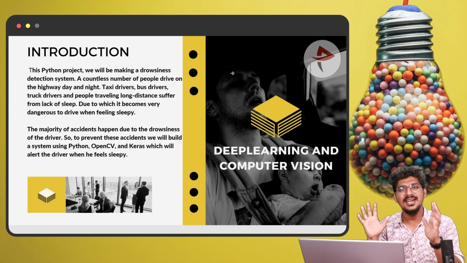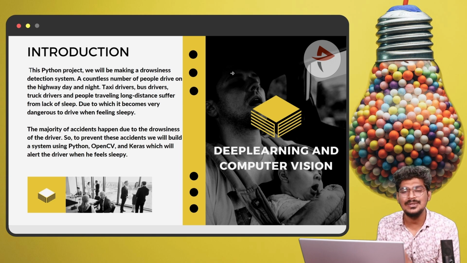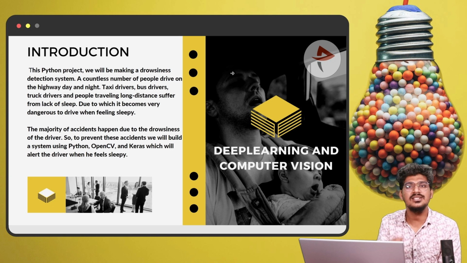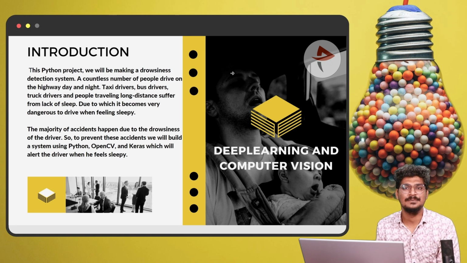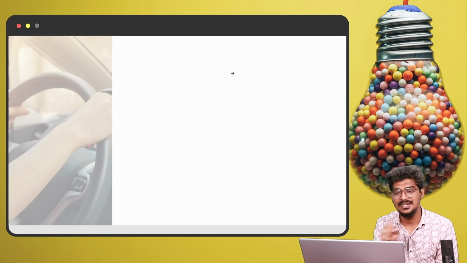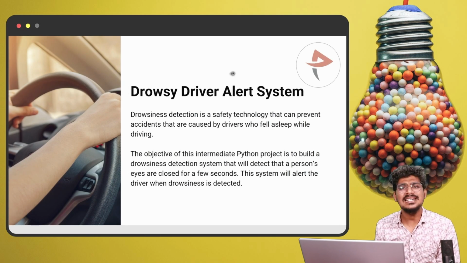What is the main important thing about this system? When the driver feels sleepy while driving, artificial intelligence technology will help alert the driver. That is the system we are going to build: a drowsy driver alert system.